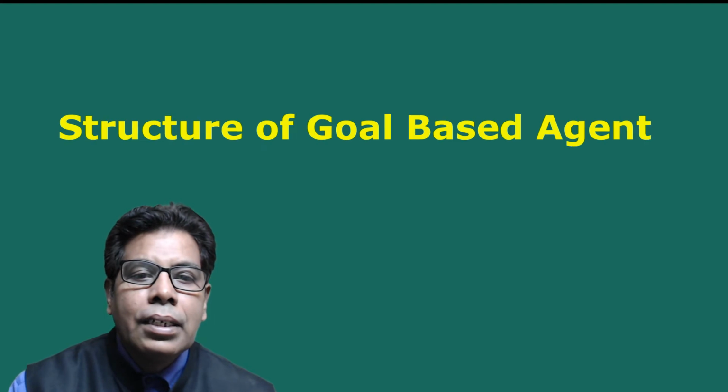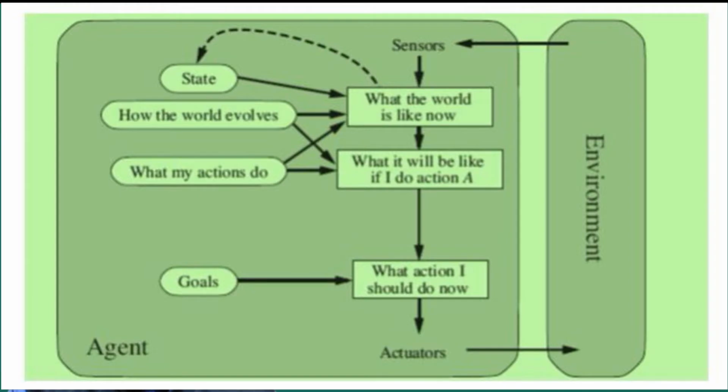Then let us go to the structure of goal-based agent. Figure 1 shows the goal-based agent structure. Here we use the rectangles to denote the current internal state of the agent's decision process and ovals to represent the background information used in the process and goals. Here the sensors are used to obtain the current percepts from the environments. Then the current percept is combined with the old internal state to generate the updated description of the current state based on the agent's model of how the world works.